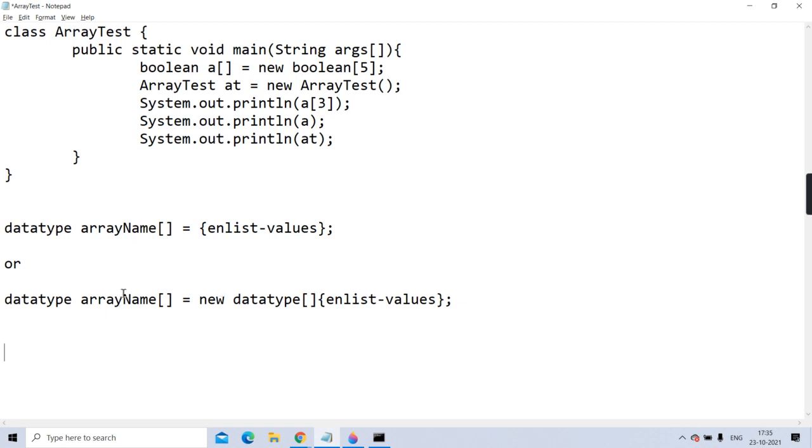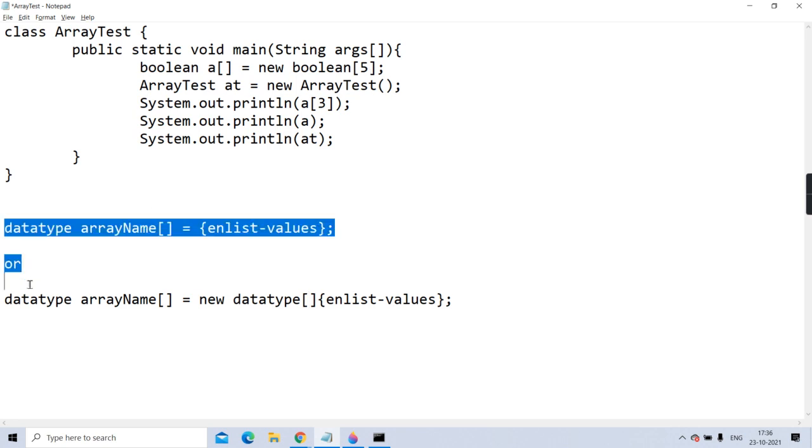But always remember, whenever you are declaring the array, instantiating the array and initializing, in square brackets we are not allowed to give the size. You are not supposed to give. If you give size, it will give an error. Here also and here also. Why are we not supposed to give the size here? Because you have enlisted the value. When you are not enlisting, then you have to give the size. Please understand. Getting or no? Clear?